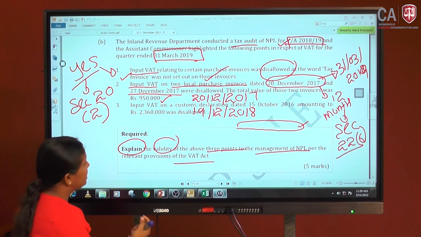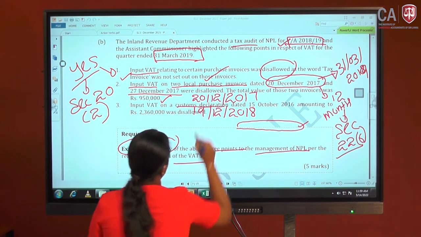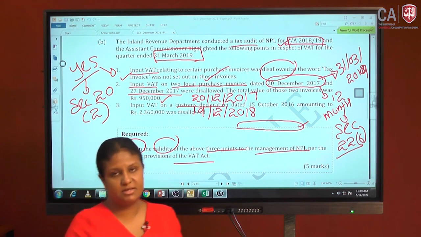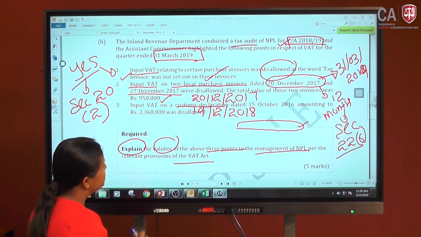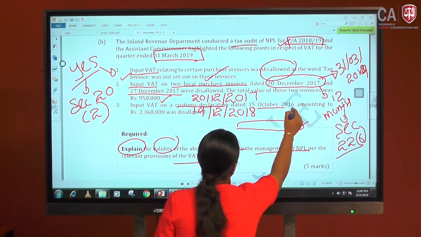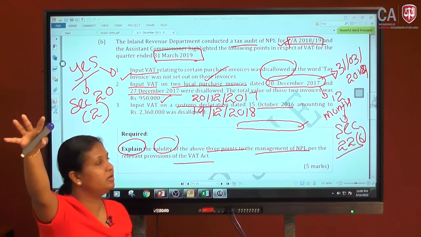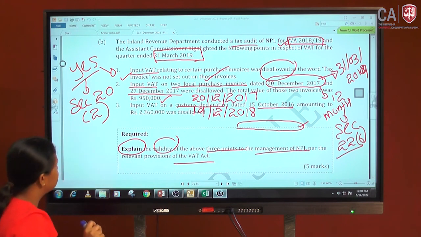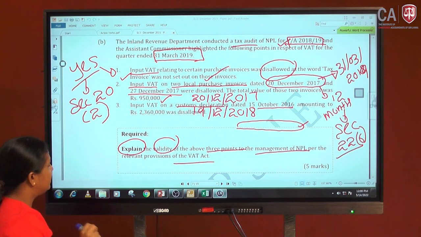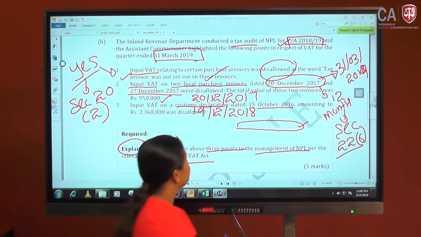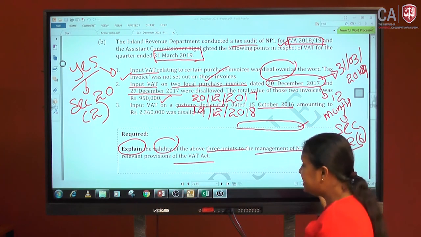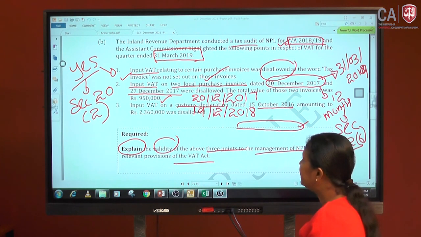Then the next one: input VAT on customs declaration based on the CUSDEC on import purchases, dated 15th October 2017, amounting to rupees 2,360,000, was disallowed. Rama, is it clear? It is talking about the customs declaration.